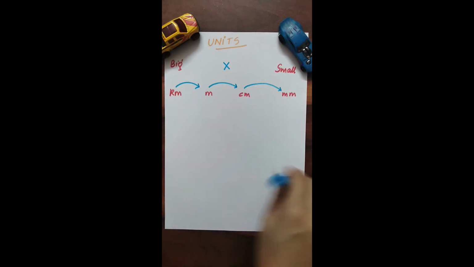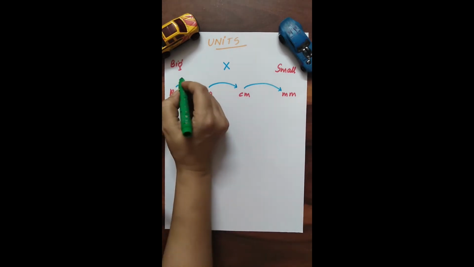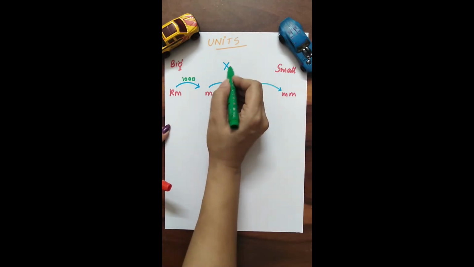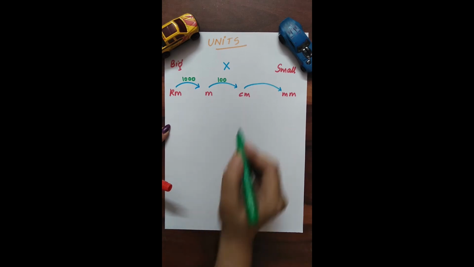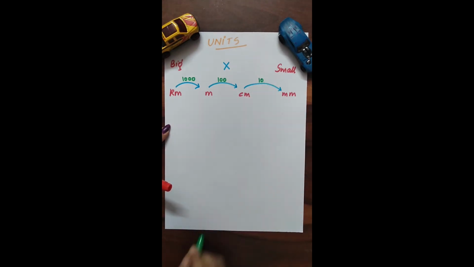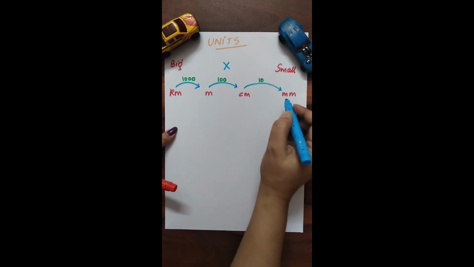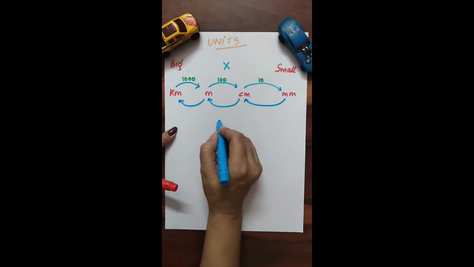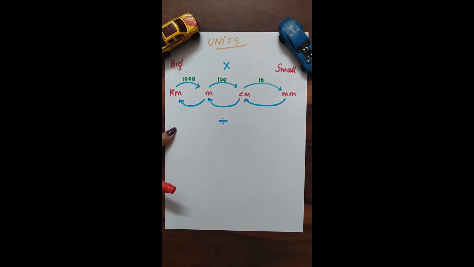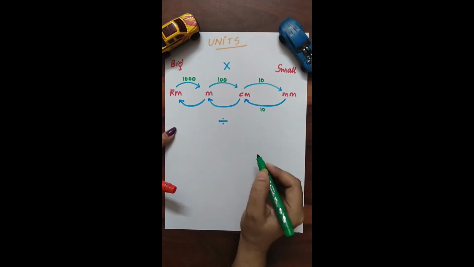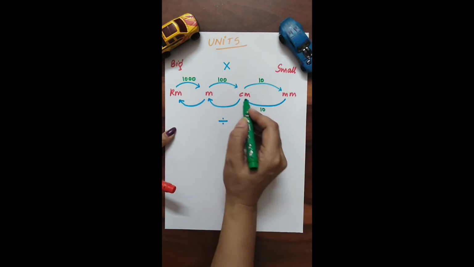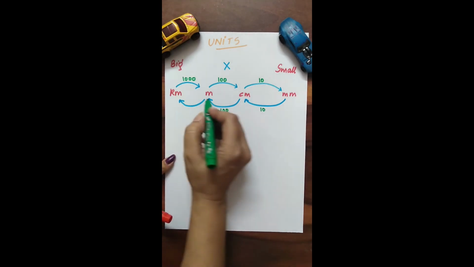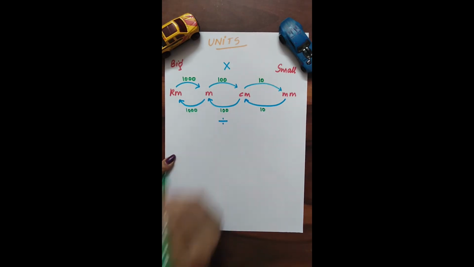So 1 kilometer has got 1000 meters, so I need to multiply it by 1000. If I have to convert meter into centimeter, I have to multiply it by 100. If I have to convert centimeter into millimeter, I have to multiply it by 10. Now if I have to change a smaller unit into a bigger unit, then I have to divide by the same number. I divide by 10, millimeter will get converted into centimeter. Centimeter can be converted into meter by dividing it by 100. We can convert meter into kilometer by dividing it by 1000.